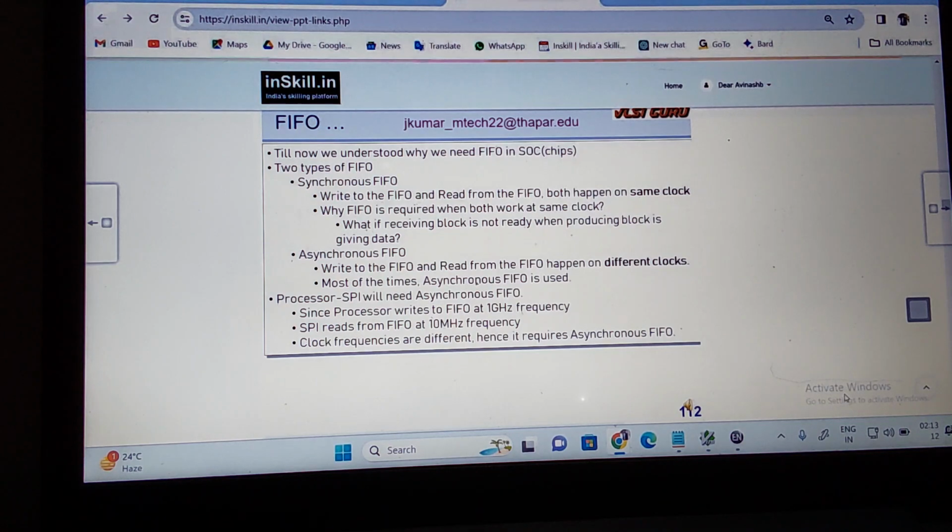Then you can imagine what the inputs should be there for the buffer. Of course, clock is required, reset is required, write data, read data, then what you need? Enable pin for write enable, read enable.